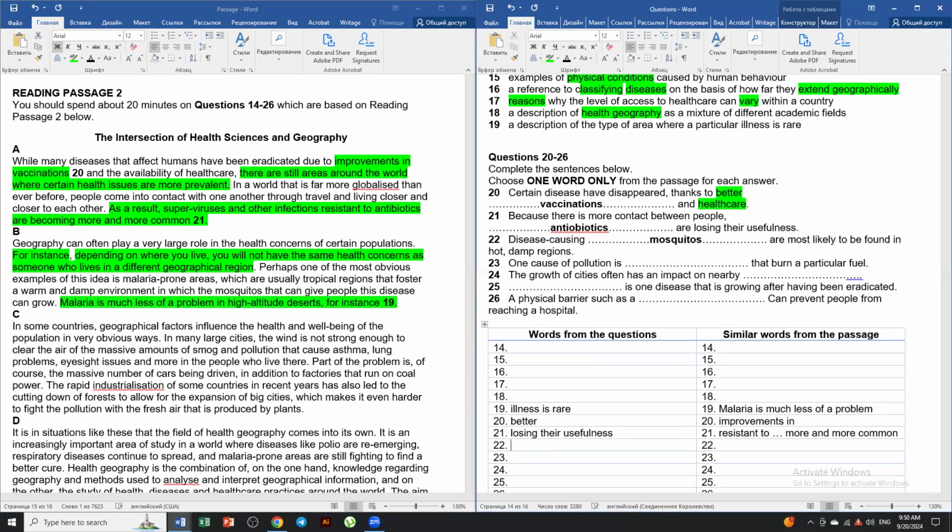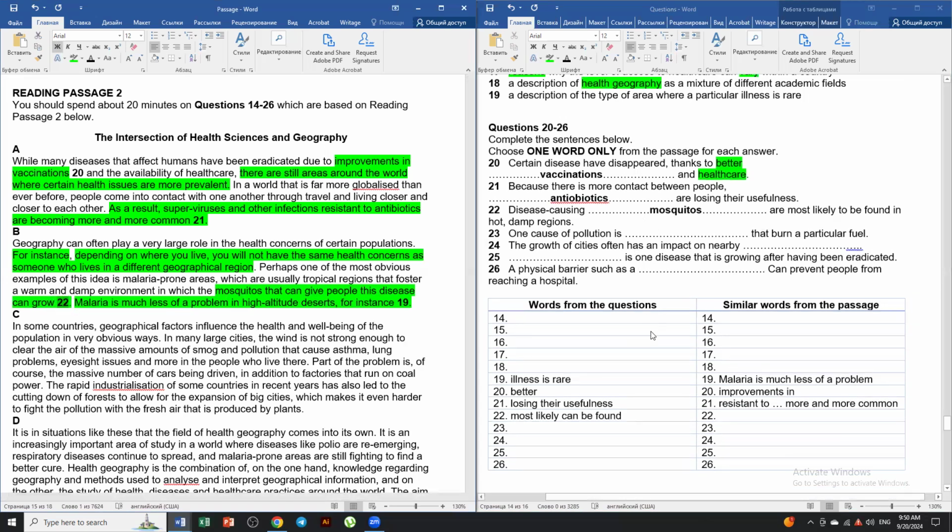Hot, damp, most likely can be found is paraphrased as mosquitoes which can give people this disease can grow. That is the answer to question number 22. So we're going to highlight that as well. And then most likely can be found is known as this disease can grow.